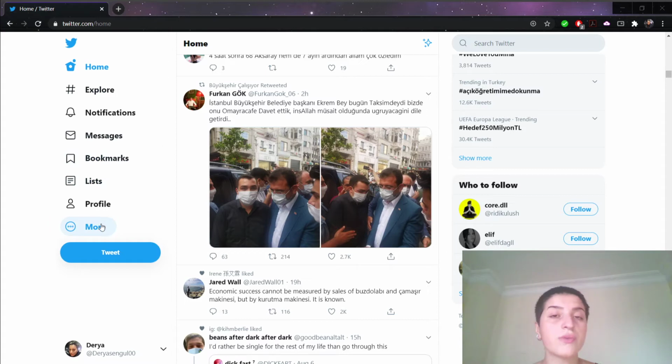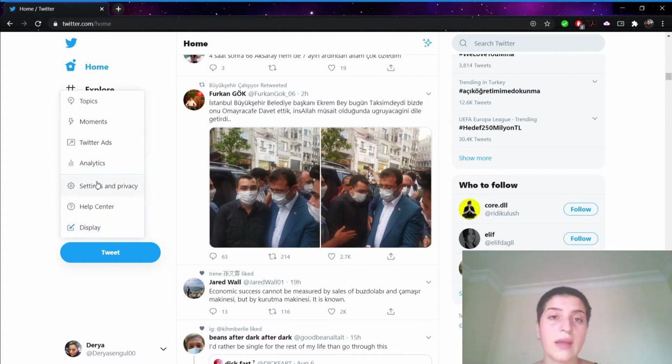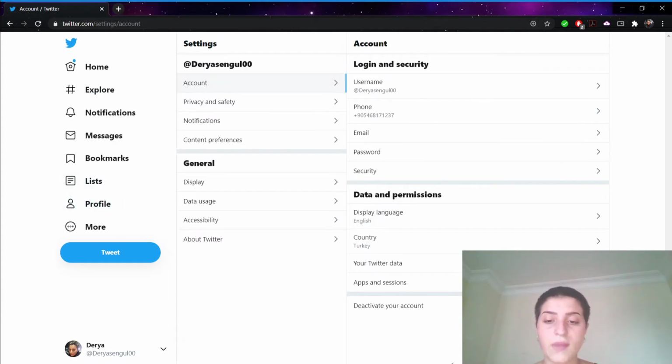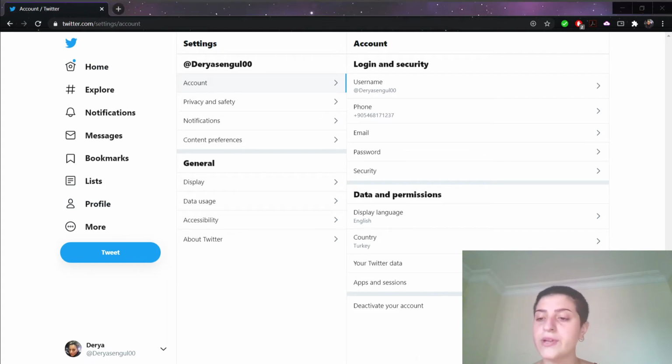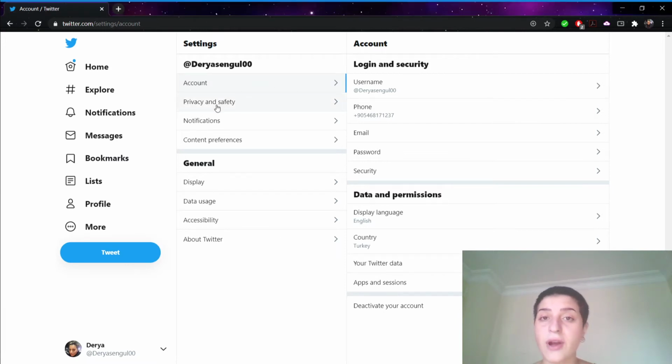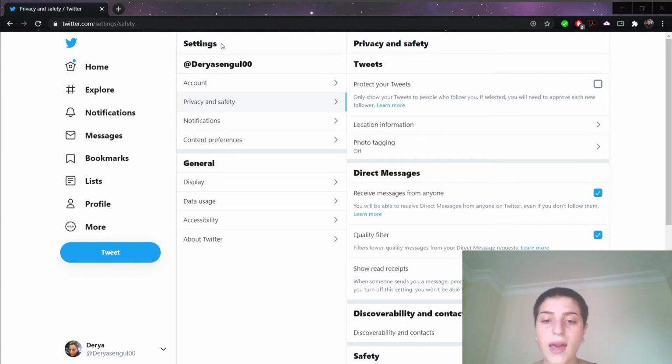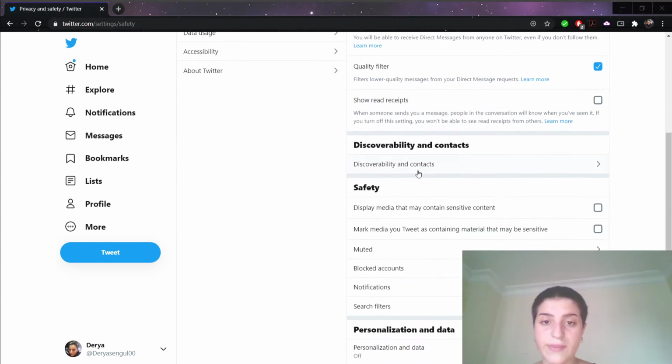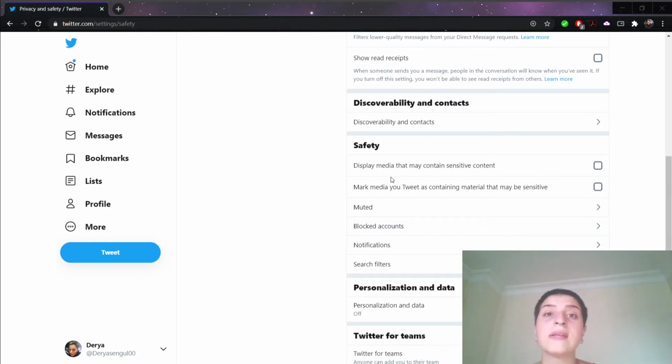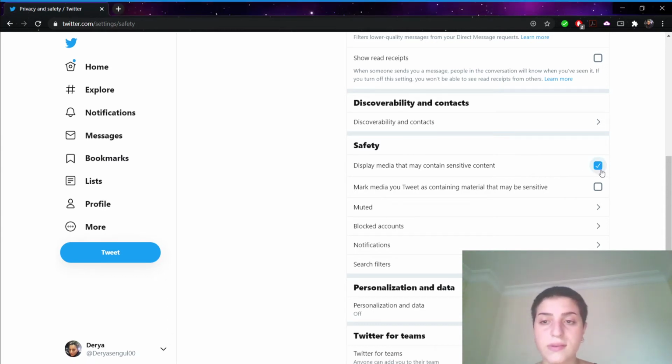So what we're gonna do, we're gonna click more, then we're gonna click settings. And from here, as you can see, we're in the account right now, but we're gonna click privacy and safety. And from here, we're gonna go down a bit, and under the name of safety, we're gonna enable the displayed media that may contain sensitive content. So we're gonna click on this to disable the warning for tweets.